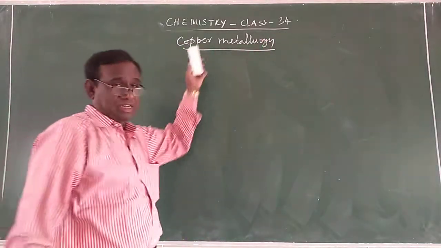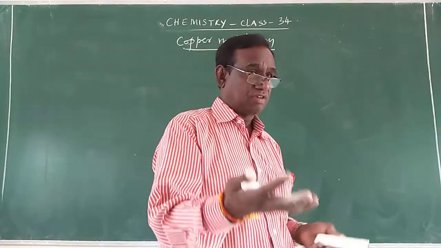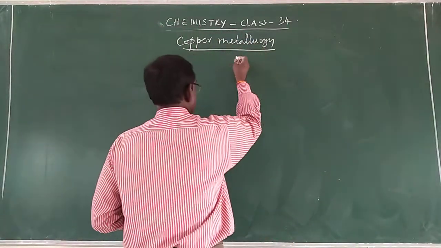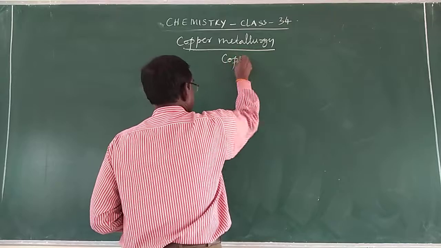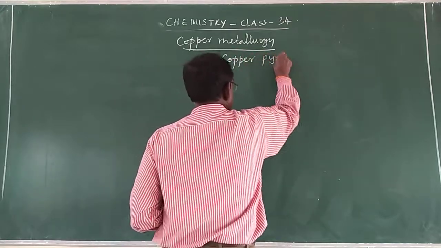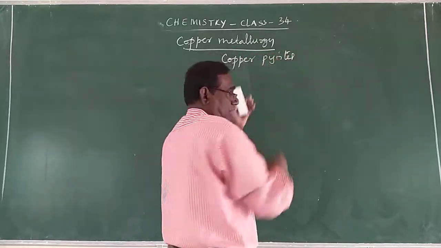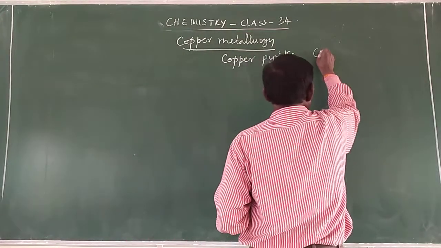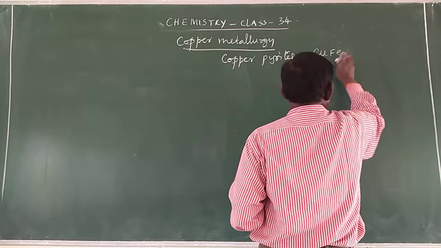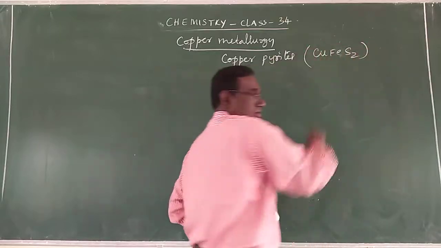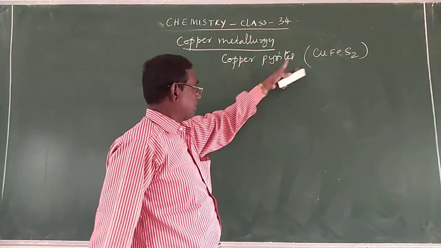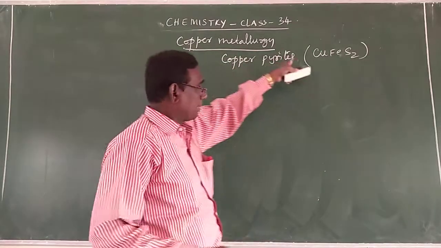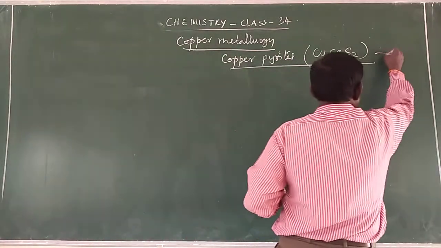So this is copper metallurgy, that is, extraction of copper from copper pyrites. What is the formula for copper pyrites? It is a sulfide ore, which is nothing but CuFeS2. Now, from copper pyrites, we have to extract the copper.